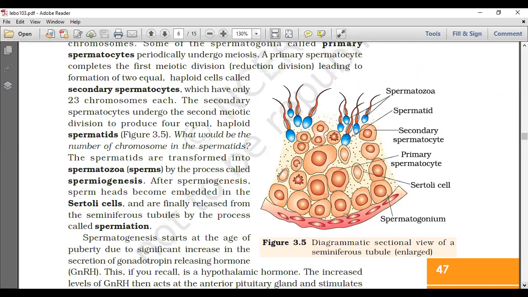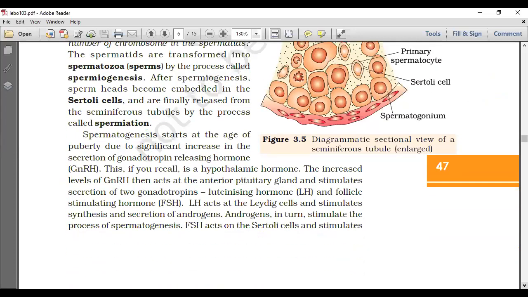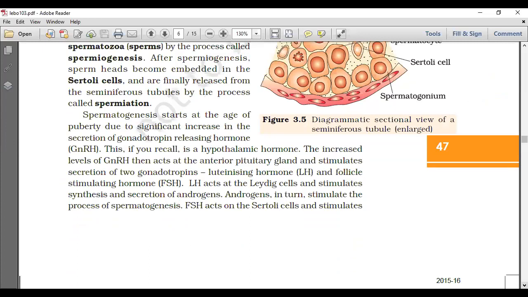The spermatogenesis starts at the age of puberty due to a significant increase in the secretion of gonadotropin releasing hormone. Each and every part and sentence here was explained and expanded in the previous classes. This is just reading, showing how NCERT is given. If you recall, GnRH is a hypothalamic hormone.